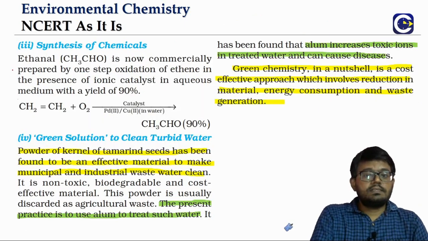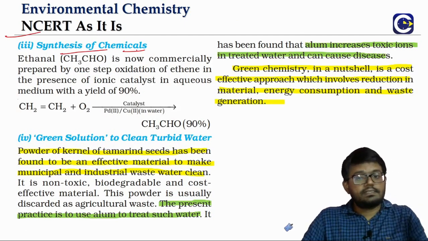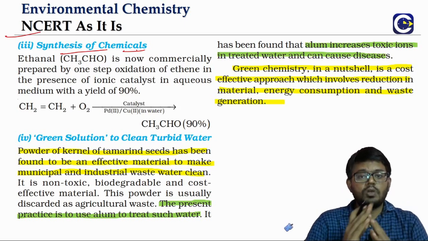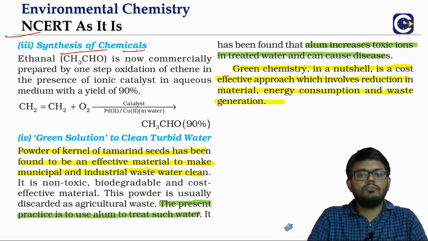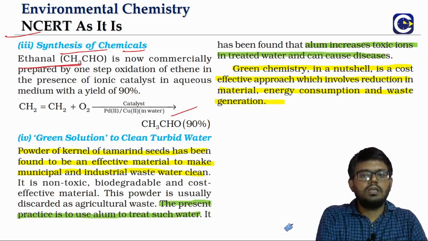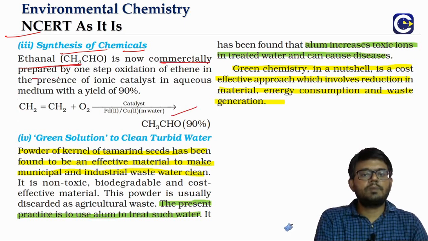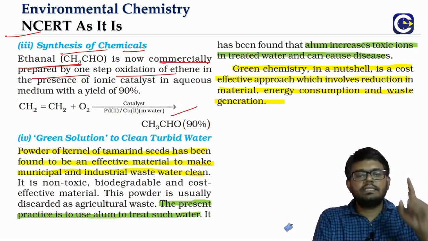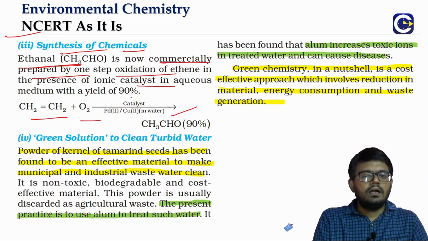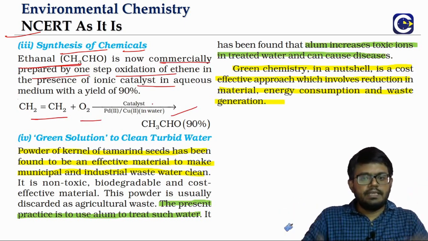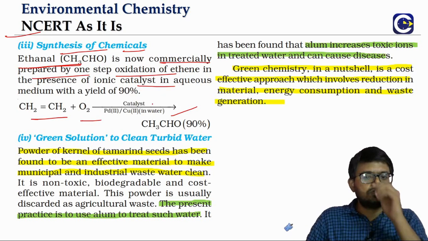Now the synthesis of the chemicals also, as we already discussed, we are looking for what? A process which can give almost 100% product without any byproducts. Like if you want to prepare ethanol commercially, now it is prepared by a one-step method, just oxidation of ethene in the presence of an iron catalyst in the aqueous medium. It will be able to give us what? Almost 90% yield.